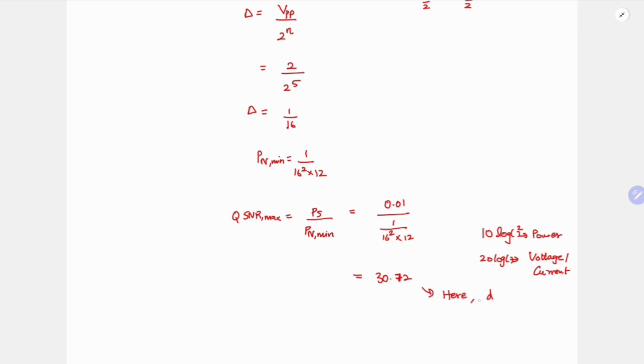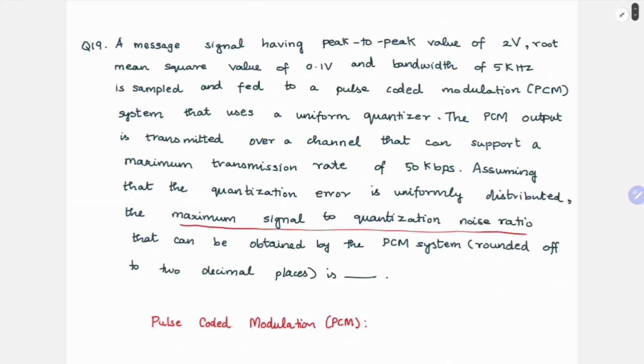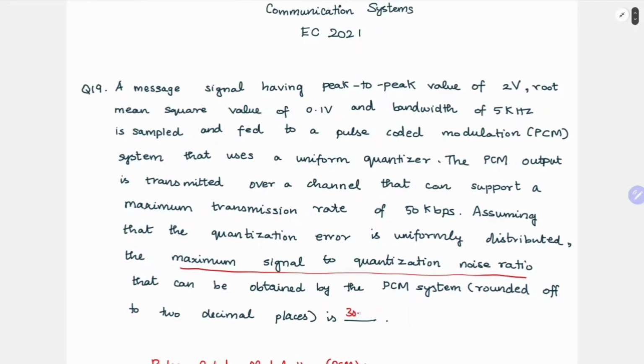Here dB is not asked, so there is no need to take dB. So the answer itself directly is 30.72.